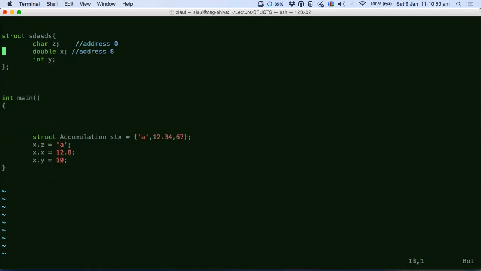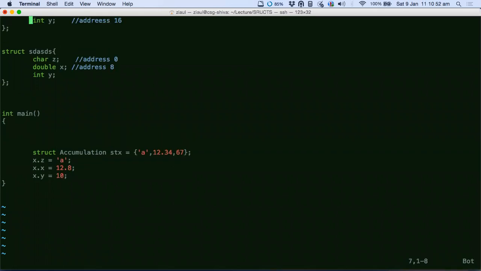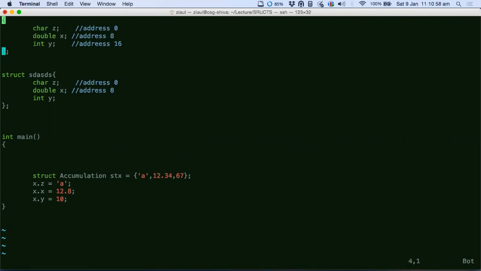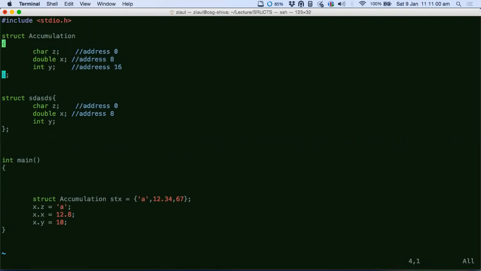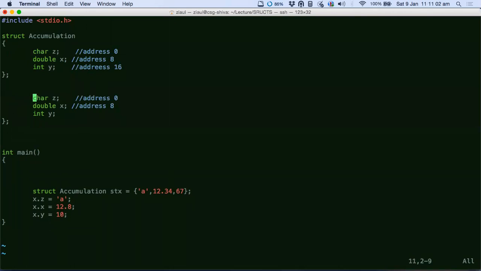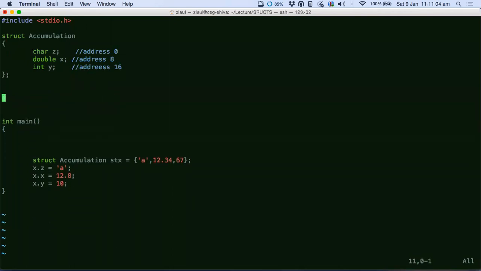Okay, so that's what the initialization of structures is. And then let's quickly talk about operations on structures. What can you do with structures? What kind of operations can you perform on structures?